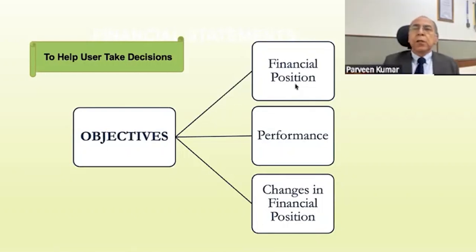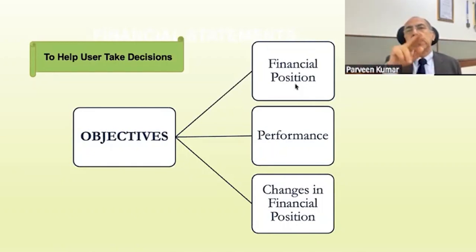Why do we make these three statements? Financial position is on a particular date, 31st of March: what were the company's assets, what were the liabilities. Performance is for a period. For the year ended on 31st March, during that year, how much was the sale, how much was the purchase, how much were the expenses, and the profit, which is performance. And similarly, changes in financial position.